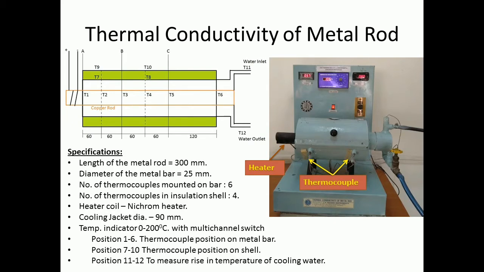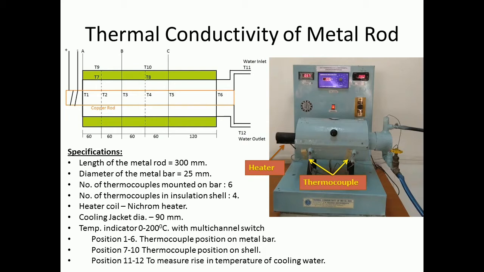Specifications: length of metal rod is 300 mm, diameter of metal rod is 25 mm, number of thermocouples mounted on metal rod are 6, number of thermocouples in insulated shell are 4, heater coil, cooling jacket with diameter 90 mm, temperature indicator with multi-channel switch.